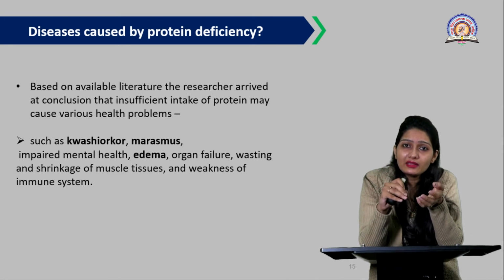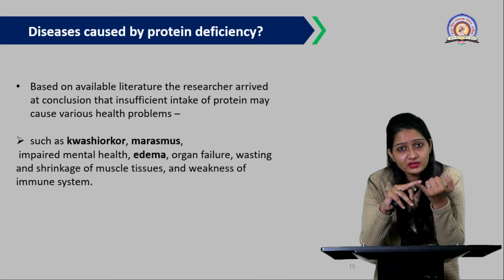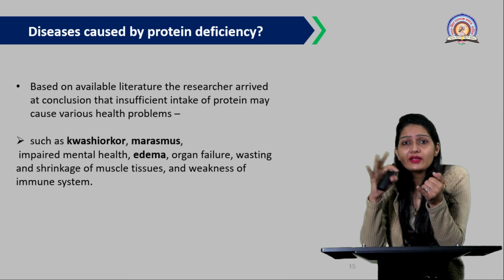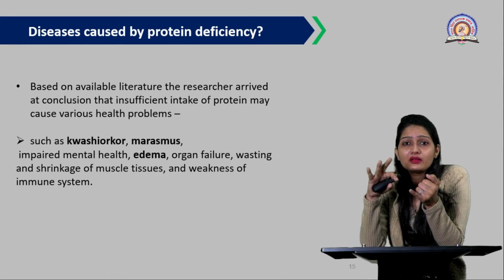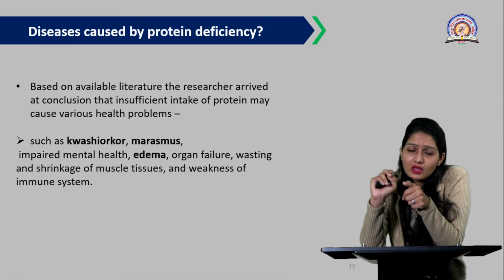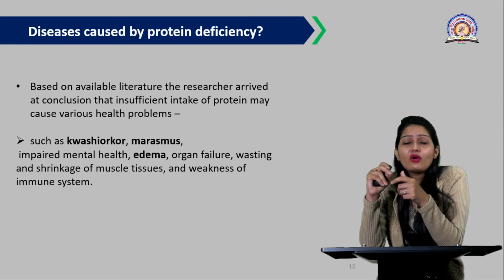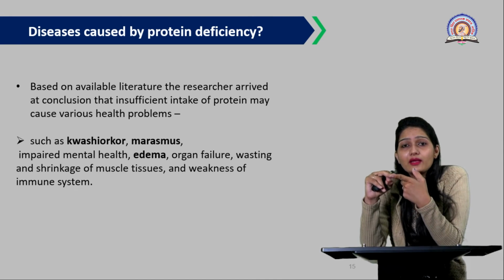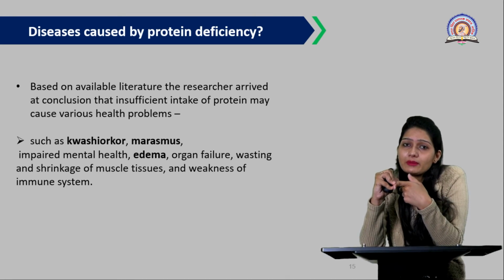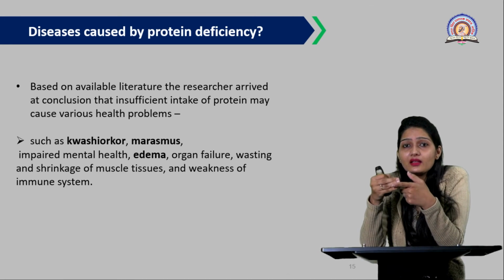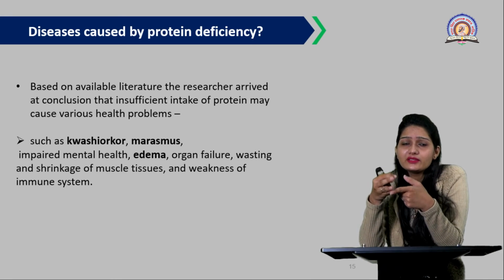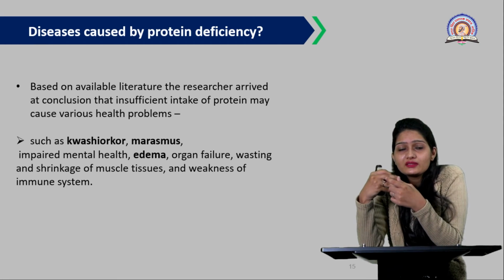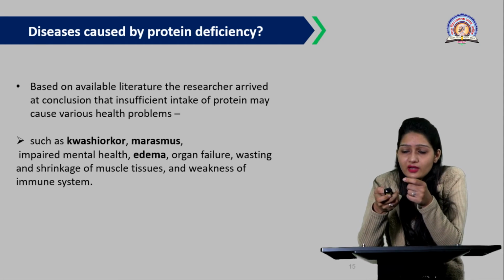Then mental health also gets affected, or mental retardation is observed in some cases. Then edema is observed, that is swelling at a particular region of the body, on the belly portion, most commonly. Then organ failure is there. Then wasting and shrinkage of muscle tissues are there. Then weakness of the immune system, as we have already discussed some clinical disorders of PEM. So these are some diseases or disorders observed because of protein energy deficiencies.